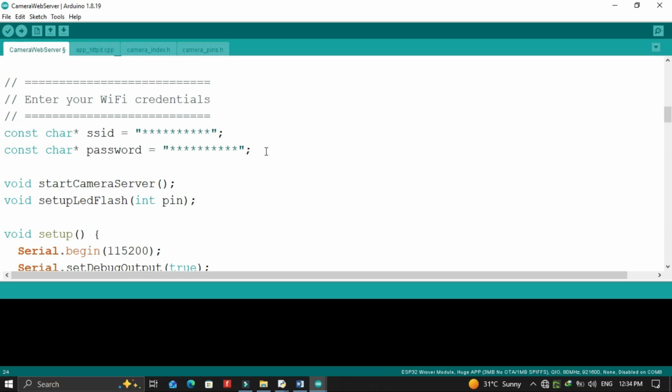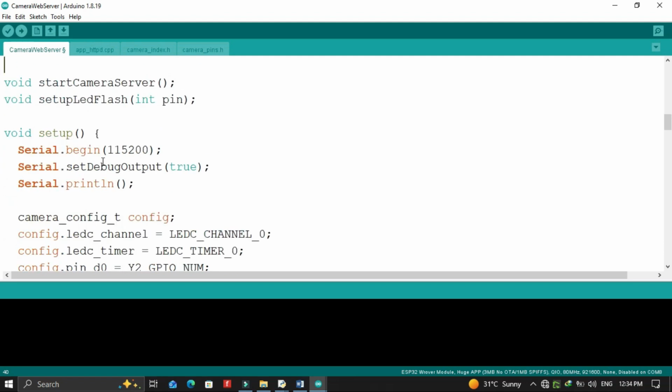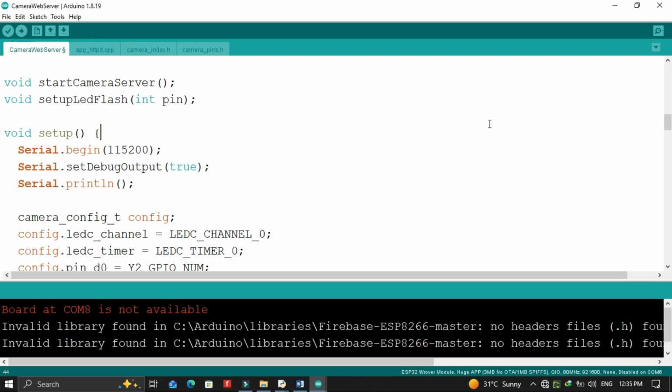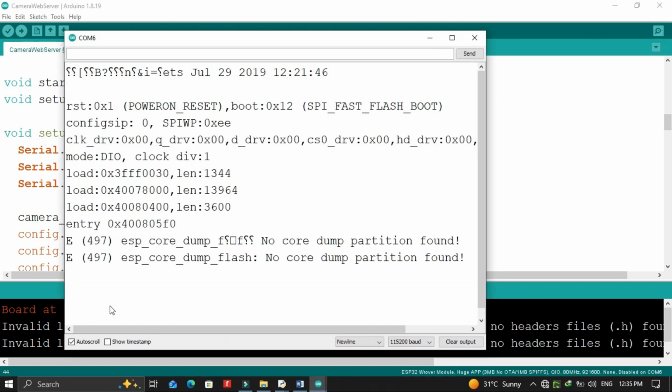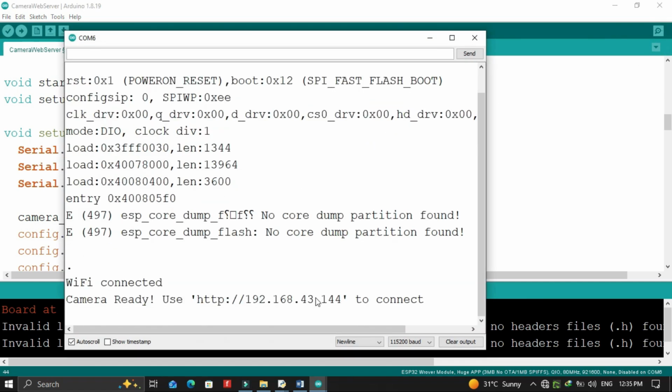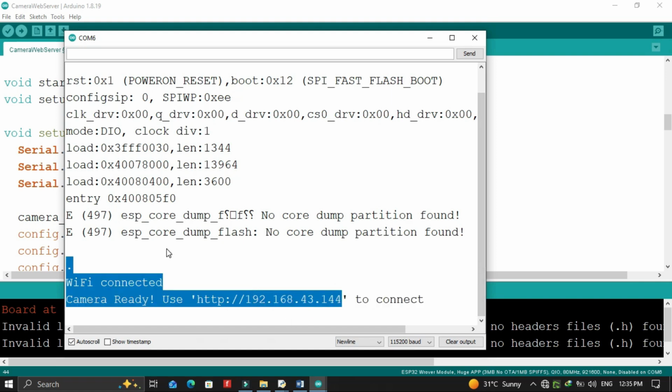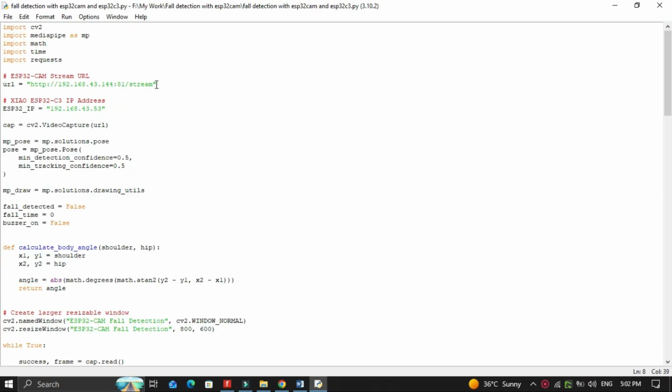Enter your Wi-Fi name and password. Now upload the code. After upload, open the serial monitor. You will get the IP address. As you can see, this IP address is used in the Python code.